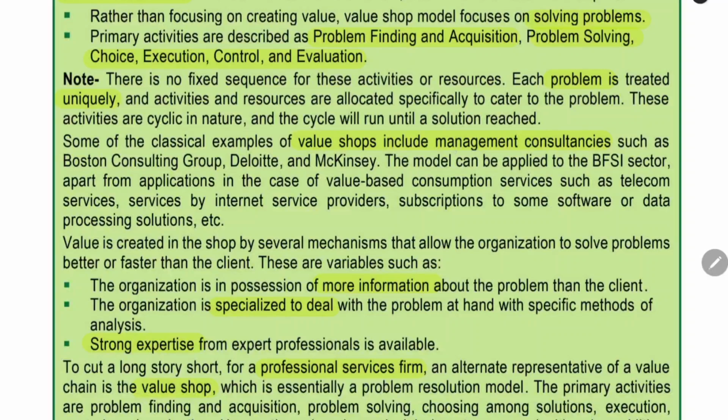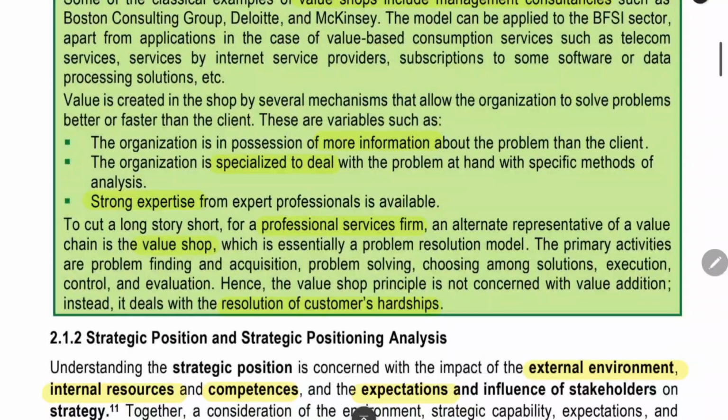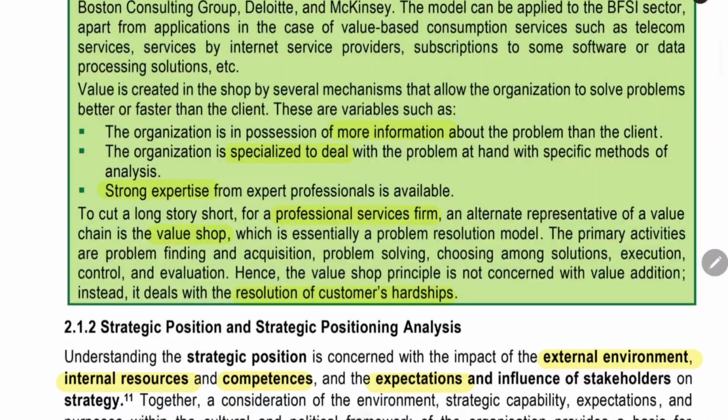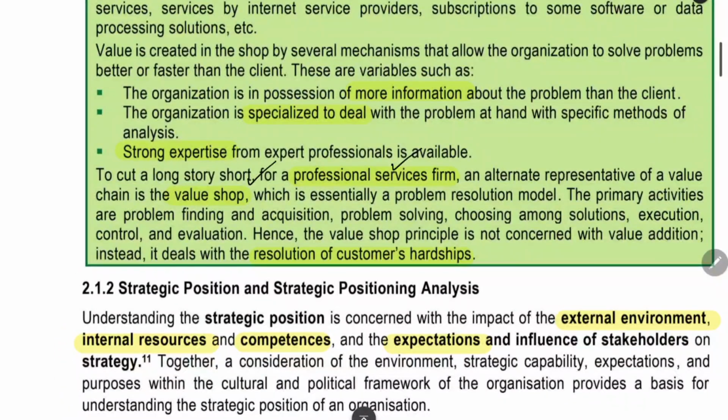In the value shop model, there will be management consultancy and service sector firms providing service to the customer. The organization will have more information about the client. With more information, we compete with our competitors. Why do we compete? We have to achieve more profit, and in the market we have a large number of industries. To perform better than the competitor, we need more information about the client, and we need specialization, experience in the particular field or problem, and strong expertise. We need experts from the industry, experienced people. For a professional services firm, the value shop model is the relevant one.